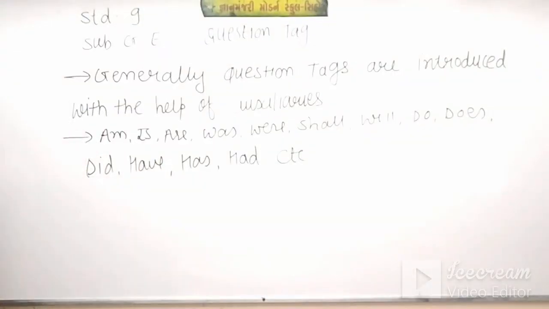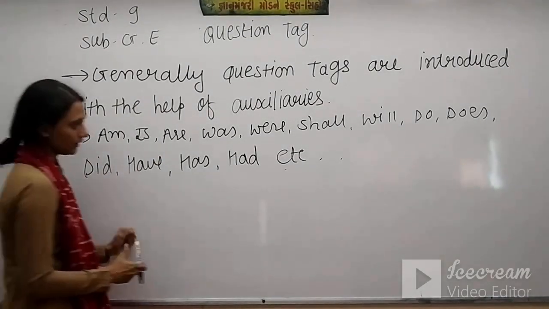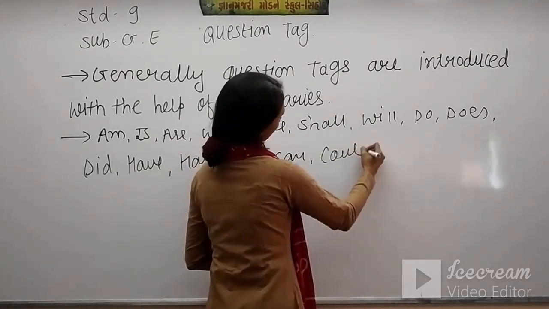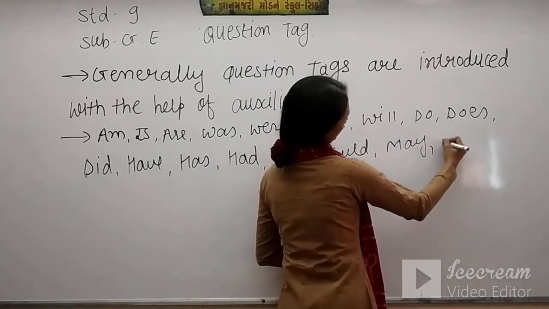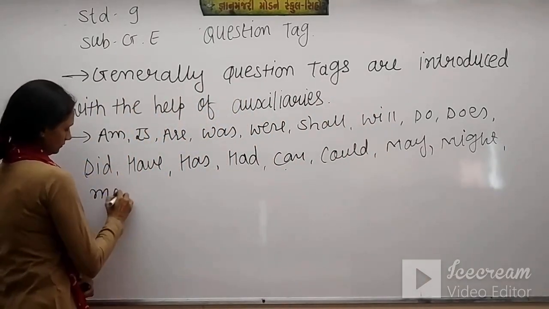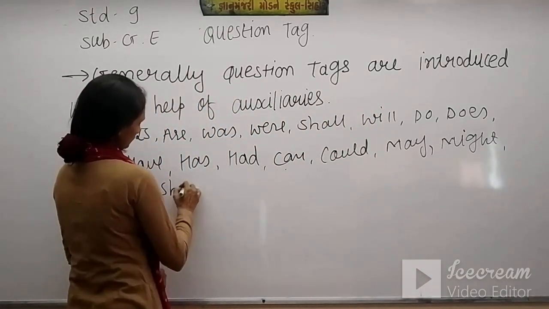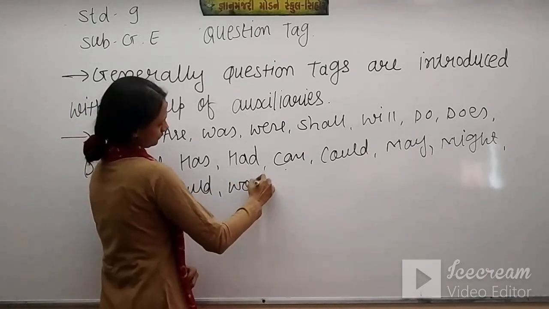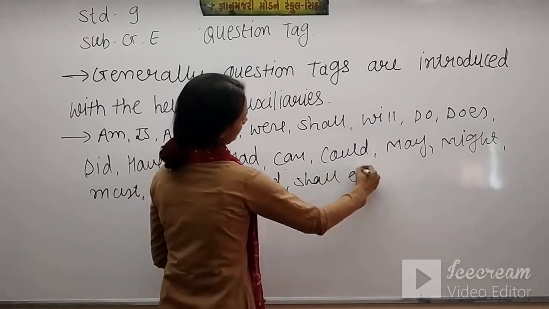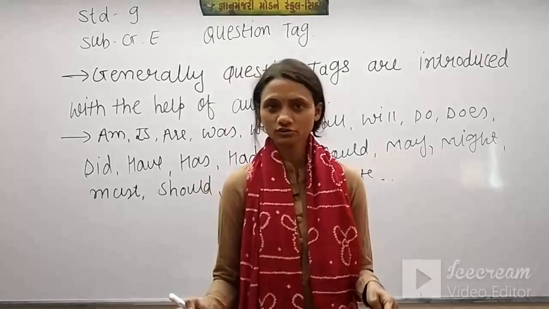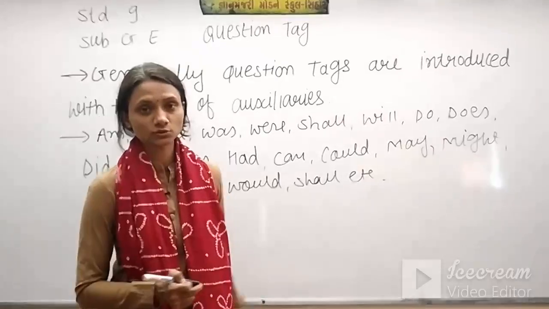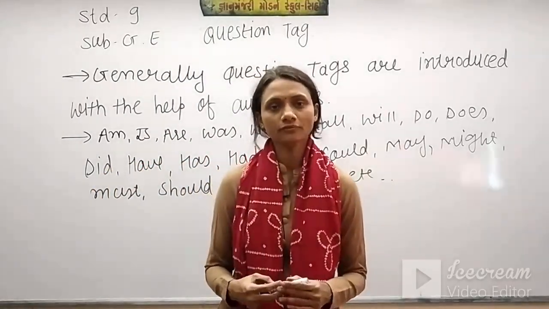Now moving forward to another rule, see here you can use can, could, may, might, must, should, would, shall, etc. In short, all the modal auxiliaries can come in these auxiliary verbs. Okay, so these are the rules of question tag.